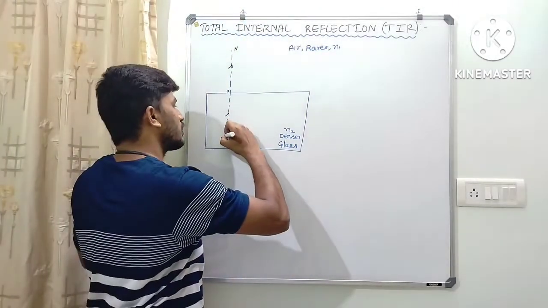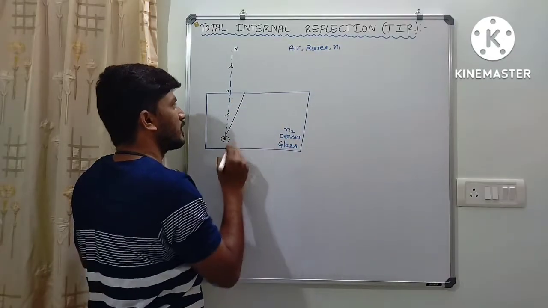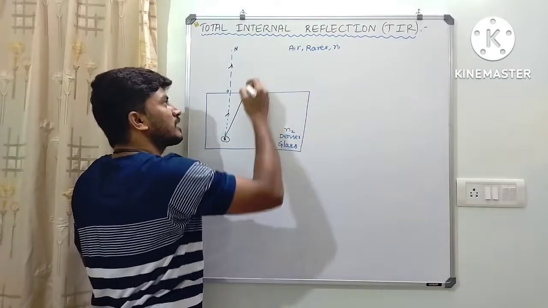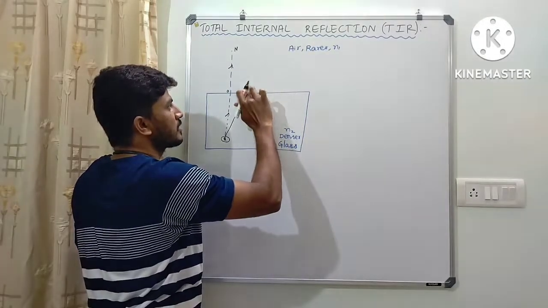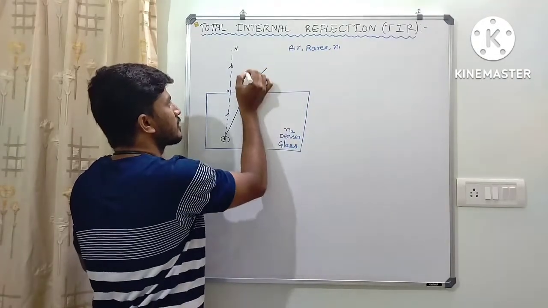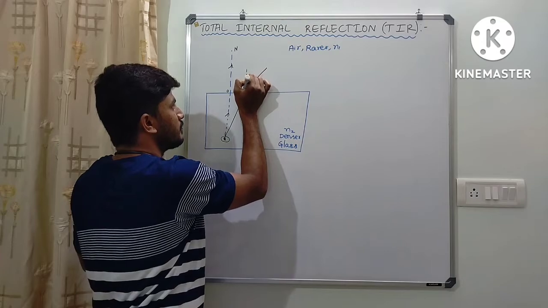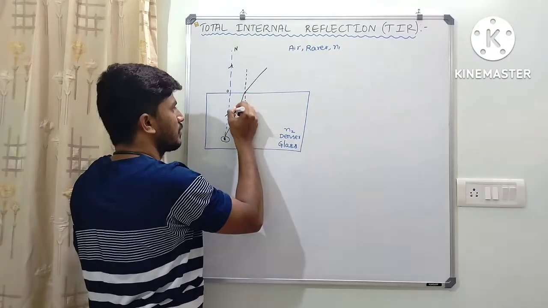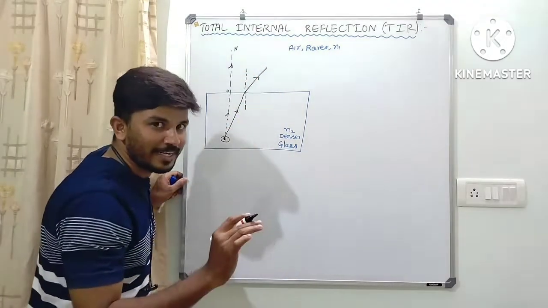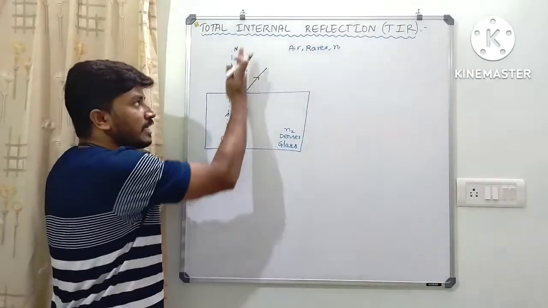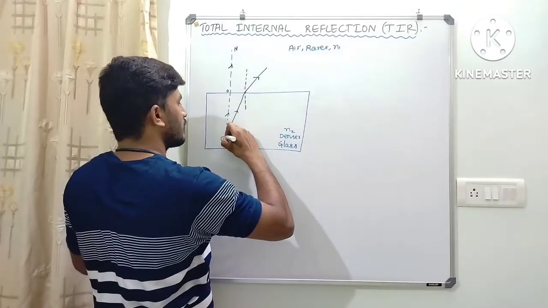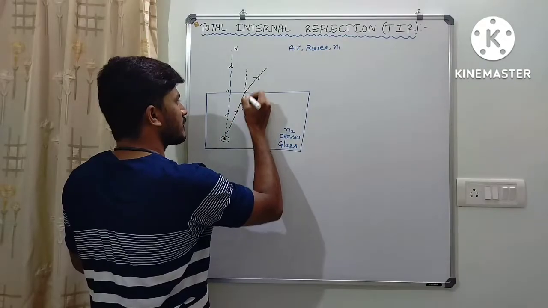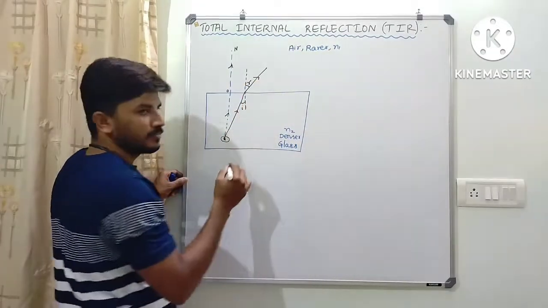When a light ray moves in this other direction, instead of moving in the same direction, it bends. Let me consider it bends in this direction. This means when a light ray moves from denser to rarer, it bends away from the normal. Let me consider this is the angle of incidence, and this is the angle of refraction.